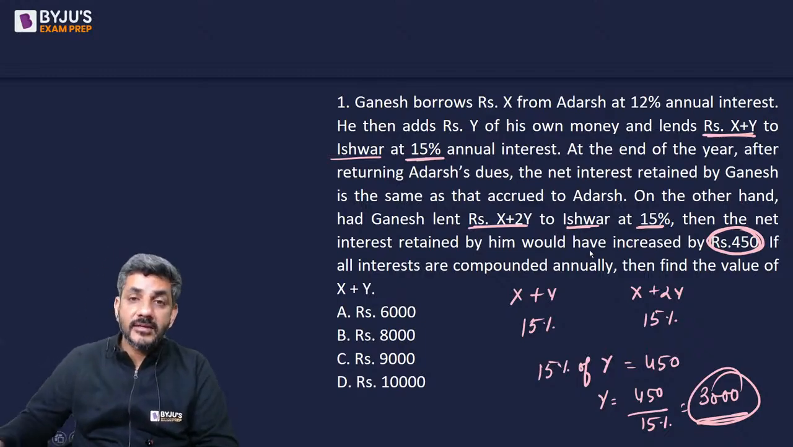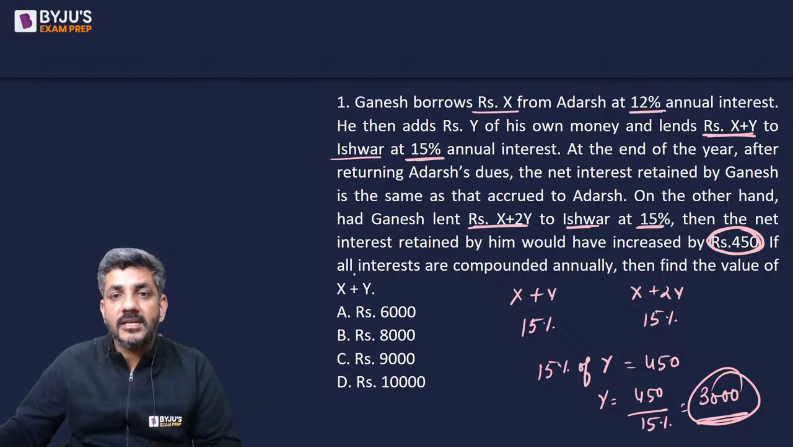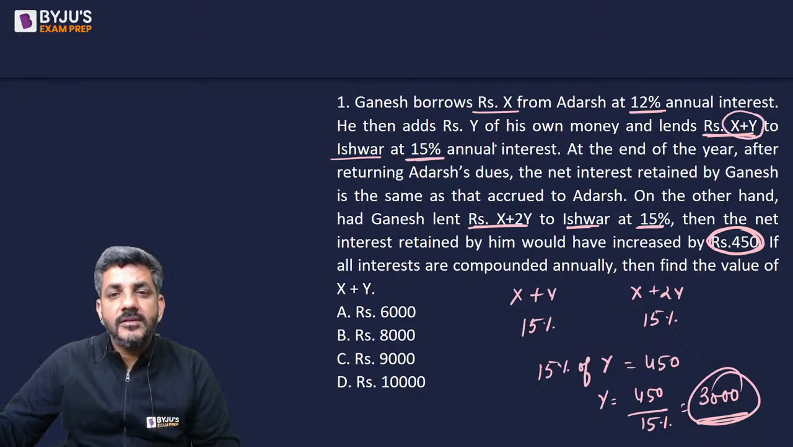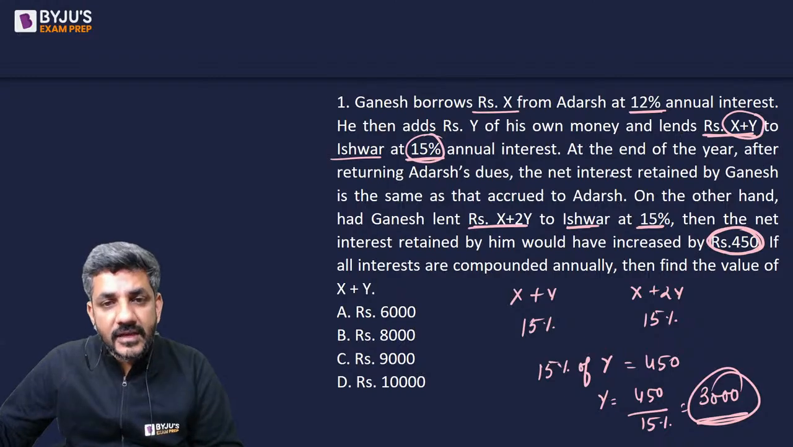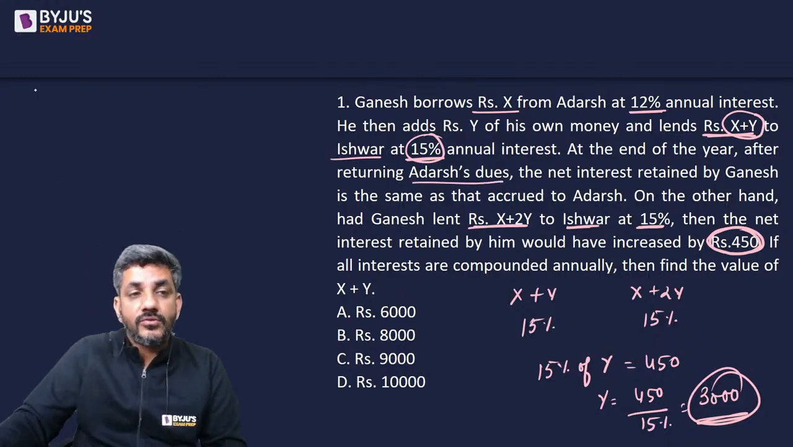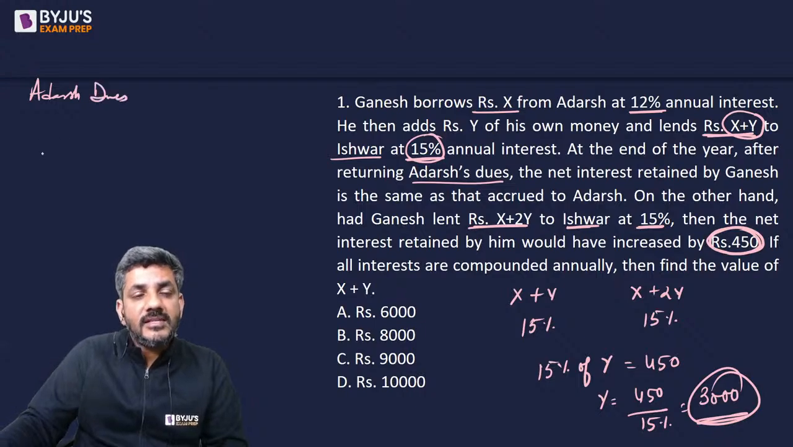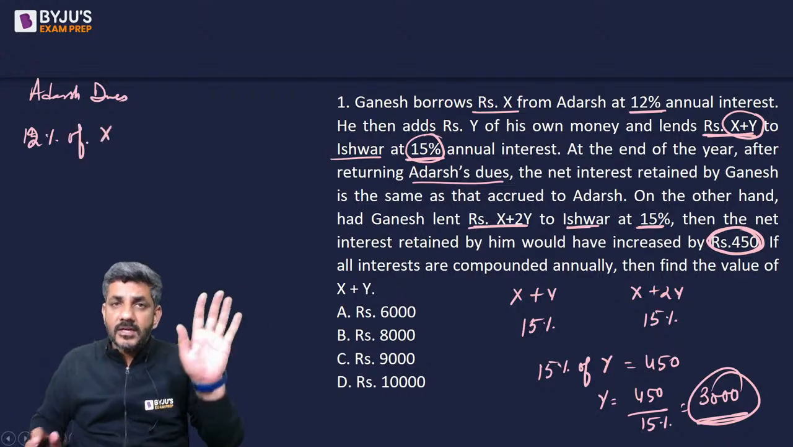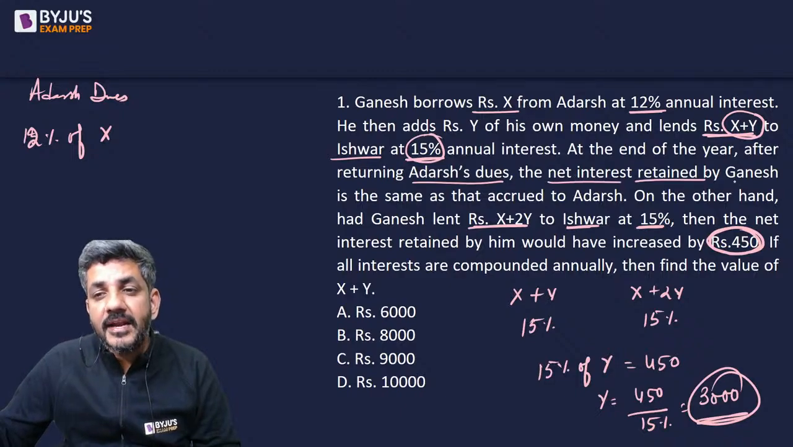अब सेकंड बात आती है. Ganesh borrows x rupees from Adarsh at 12% annual interest. Then he lends X plus Y rupees to Ishwar at 15% annual interest. At the end of the year, after returning Adarsh's dues, तो पहली बात तो ये कि आदर्श के ड्यूज कितने होंगे. Adarsh's dues are 12% of X. आदर्श का ड्यू तो ये था, 12% of X. After returning this, the net interest retained by Ganesh.